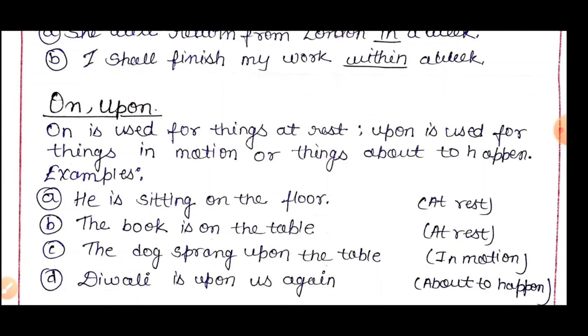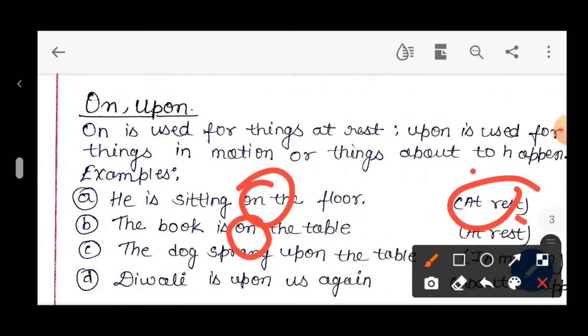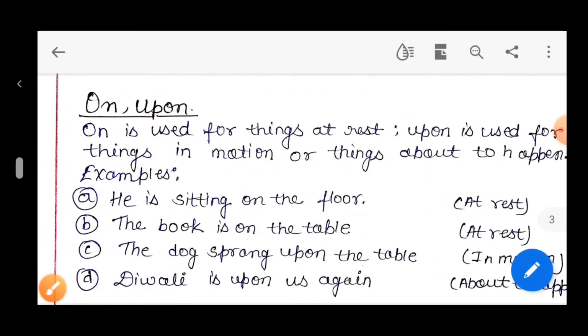On is used for things at rest, meaning something is comfortable and relaxed. For example: he is sitting on the floor, meaning he is comfortable and feels relaxed. The book is on the table, at rest, simply put. You can notice here, I am writing something down for you. On means at rest, very comfortable. These are very simple to understand.